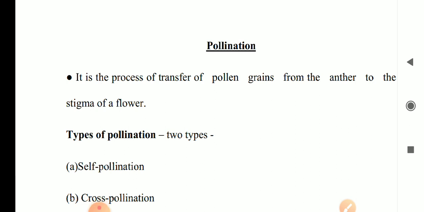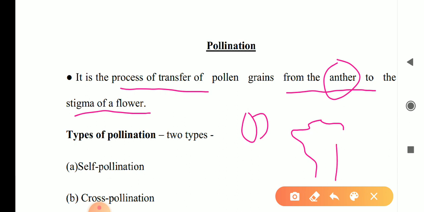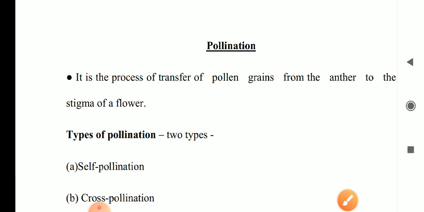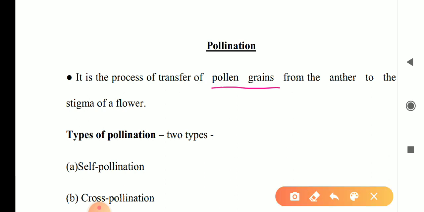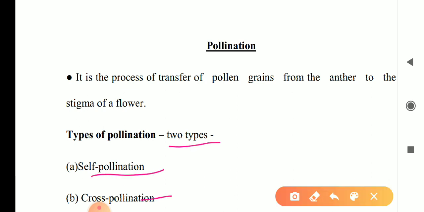Pollination is the process of transfer of pollen grains from anther to the stigma of a flower. Transferring of pollen grains from anther to stigma is known as pollination. Clear? Types of pollination: two types, self pollination and cross pollination.